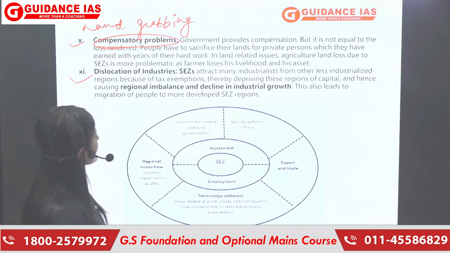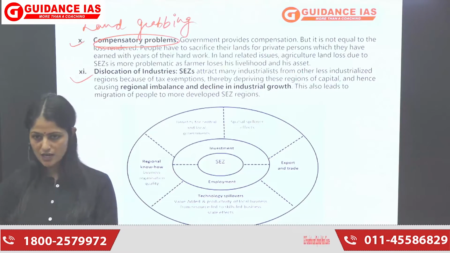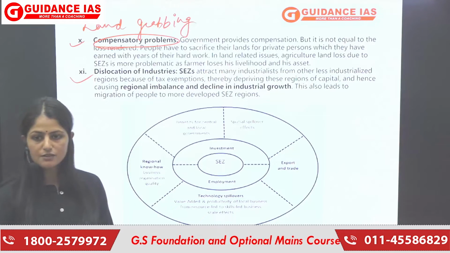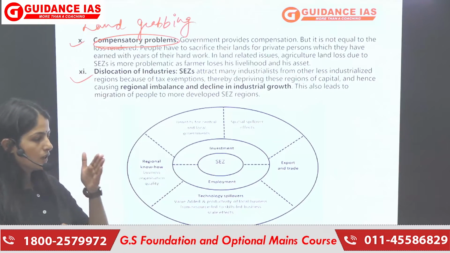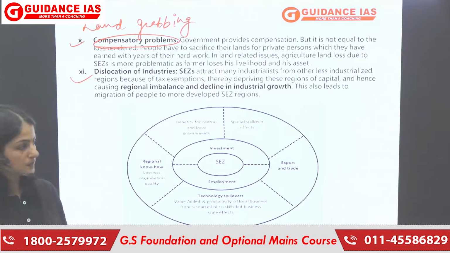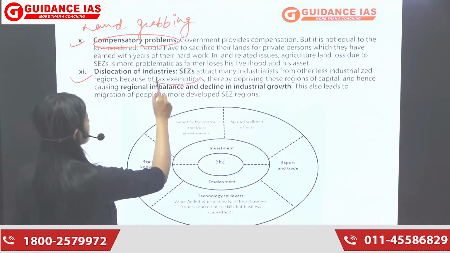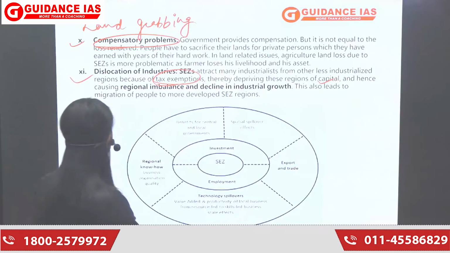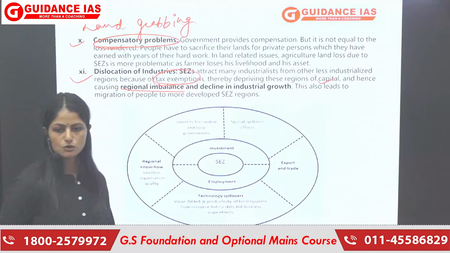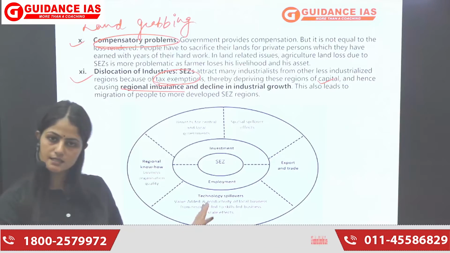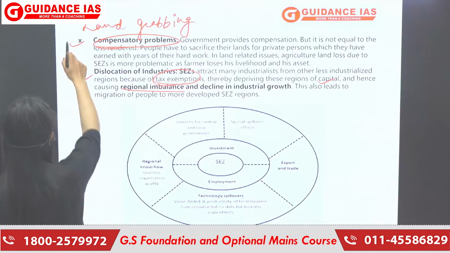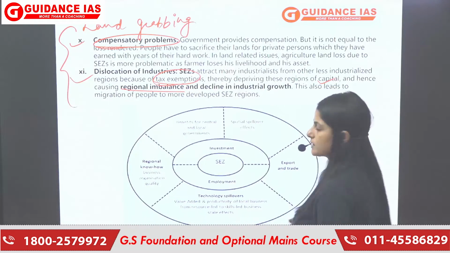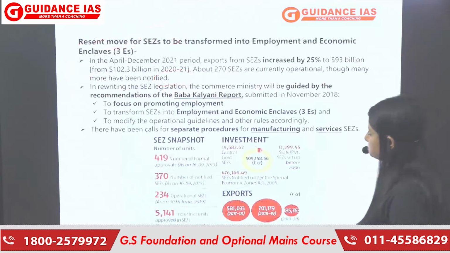So SEZs attract many industrialists from other industrialized places or regions, because टैक्स एग्जाम्पशंस काफ़ी होते हैं, तो बहुत सारी इंडस्ट्रीज वहाँ से नॉर्मल जगह से उठ के SEZs में आना पसंद करती हैं, because they get many of the tax exemptions, thereby depriving these regions of capital and hence causing a regional imbalance और industrial growth में भी काफ़ी decline देखने को मिलता है इसकी वजह से. So these are again two causes of concern regarding SEZ.